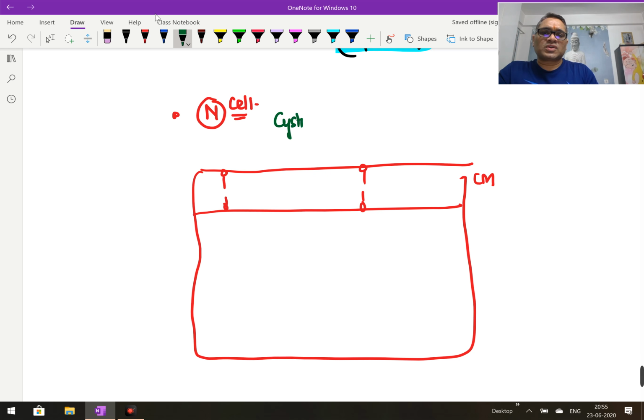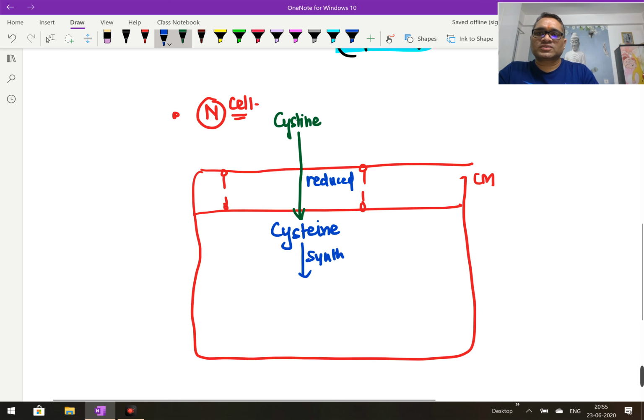We all know from biochemistry that cystine will come into the cell, and inside the cell cystine will be reduced to form cysteine, right? And cysteine, we all know, will synthesize glutathione. So now I am showing you the synthesis of glutathione. This synthesized glutathione is in the reduced form.